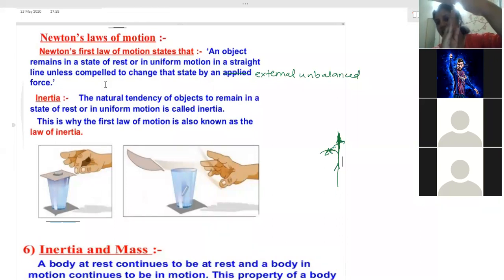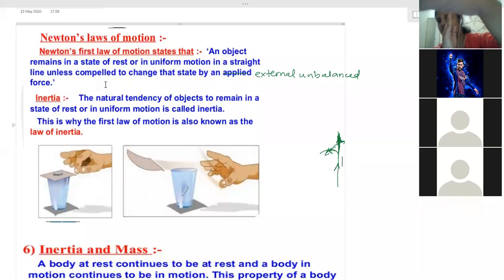Yes, ma'am. Will it take the fruit along with it? No, ma'am. Because the force has not been applied on the fruits. So due to inertia, it will remain in the state of rest. So it will remain at the same position.